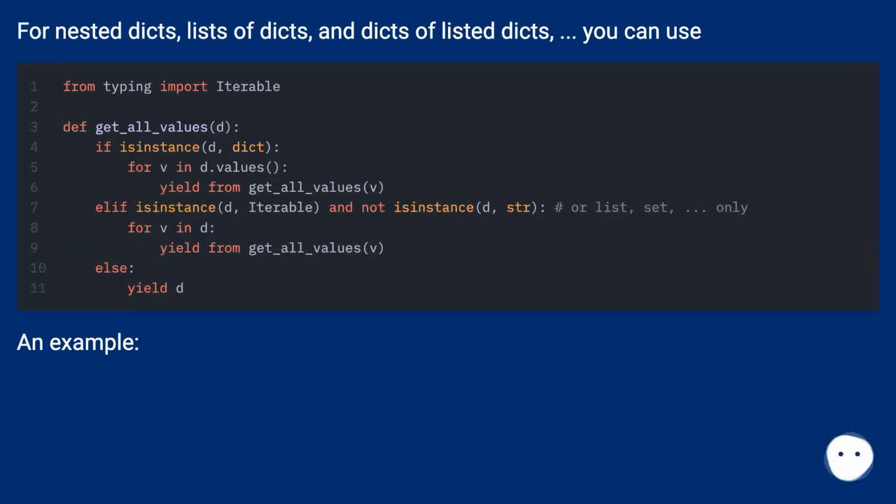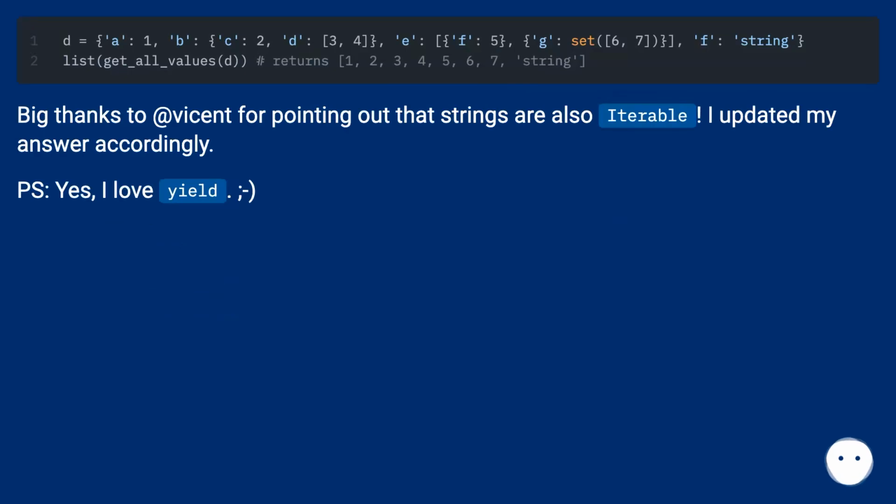For nested dicts, lists of dicts, and dicts of lists of dicts, you can use an example. Big thanks to Advocate for pointing out that strings are also iterable. I updated my answer accordingly. PS, yes, I love yield. Winky face.